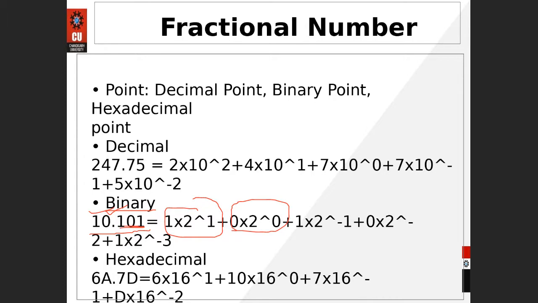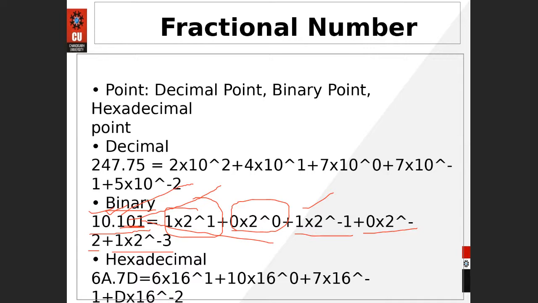So 1 into 2 raised to power minus 1, then 0 into 2 raised to power minus 2, and then 1 into 2 raised to power minus 3. So this factor is going to multiply with 2 raised to power minus 1. This factor is going to multiply 2 raised to power minus 2. This factor is going to multiply with 2 raised to power minus 3. Add them, you will get the number in the decimal number system.